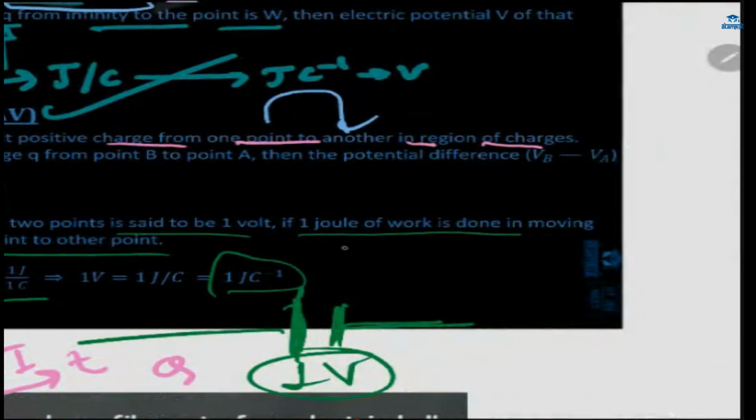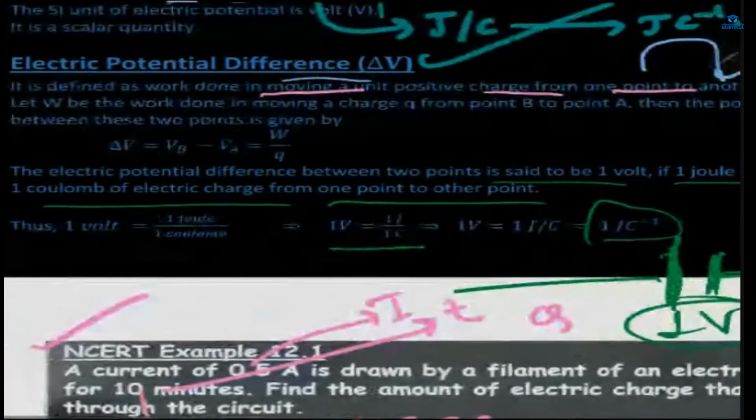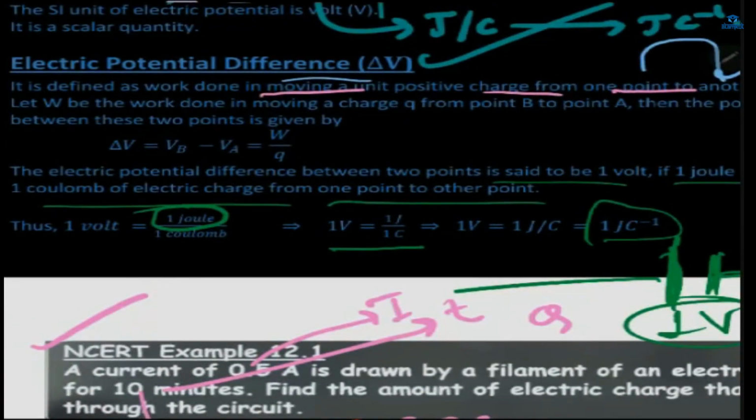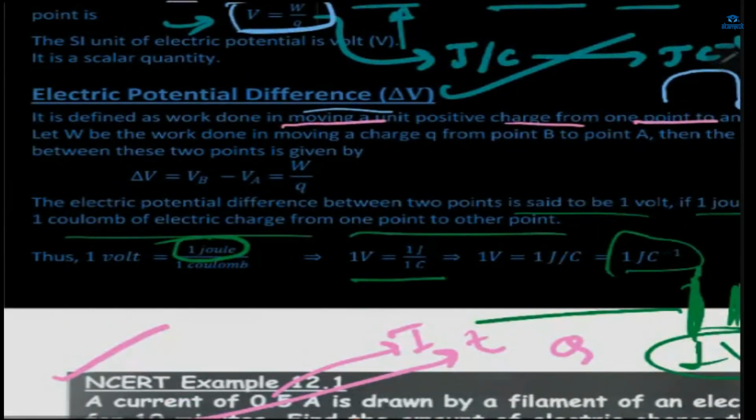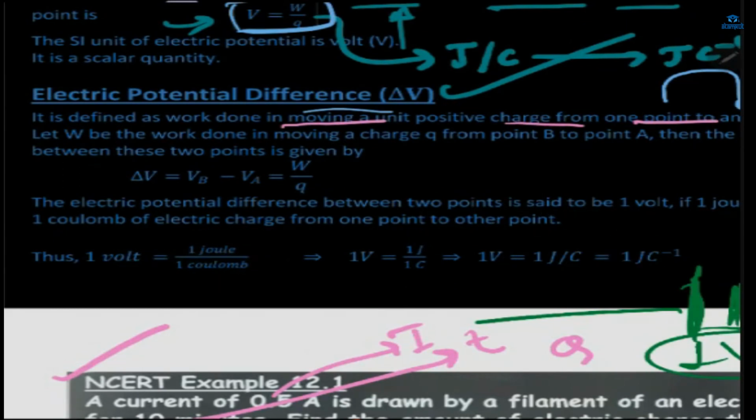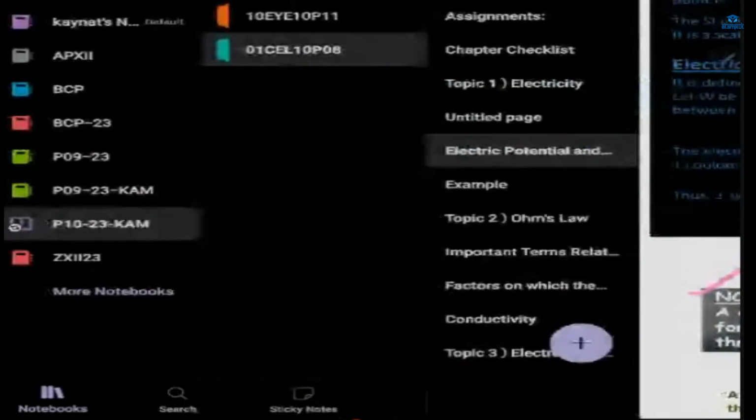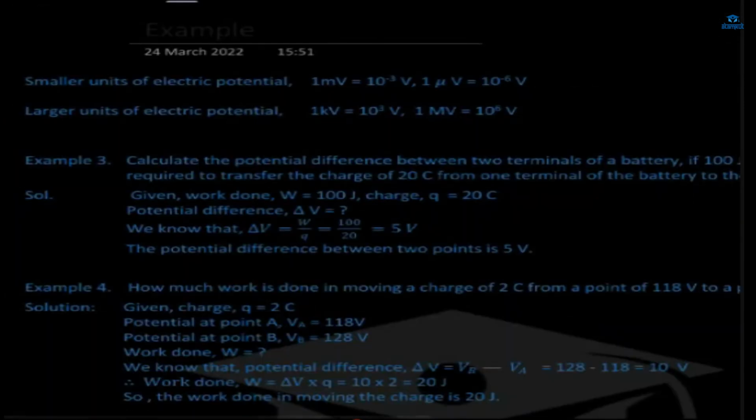If 1 joule of work is done in moving 1 coulomb of electric charge from one point to another point, that is called 1 volt of electric potential difference. Okay, fine. Now we'll see examples.